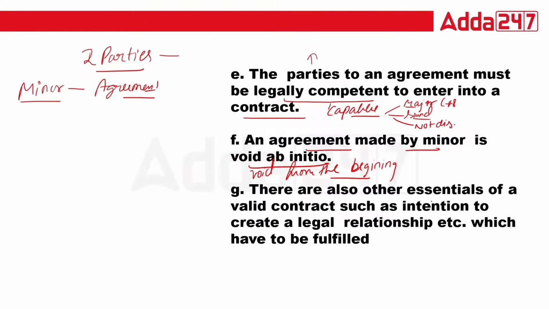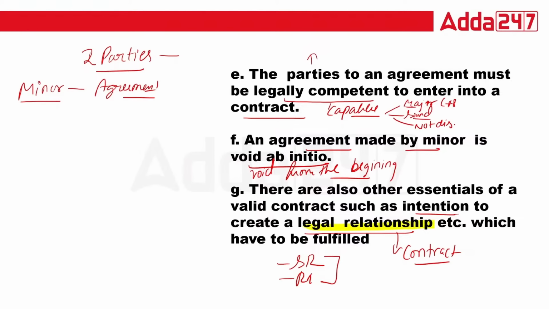There are also other essential elements of a valid contract, such as intention to create legal relationship. That is important. Only if someone wants to create a legal relationship will the contract come into existence. So there must be intention to create a legal relationship. If there is a social relationship or religious relationship, it will not convert into a contract, but a legal relationship will obviously convert into a contract. So this is, class, again an important term.